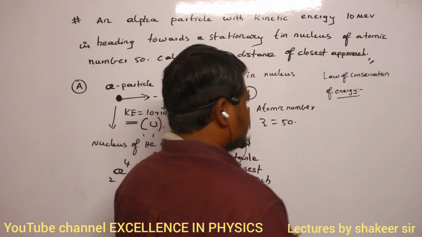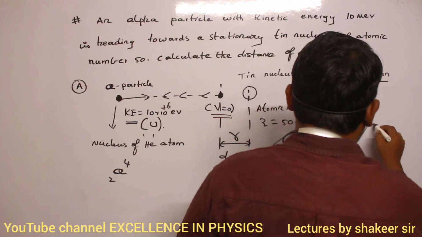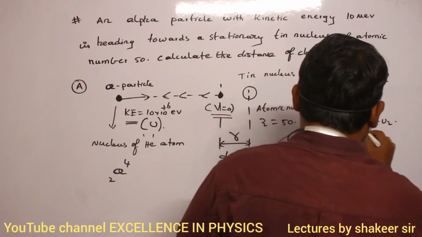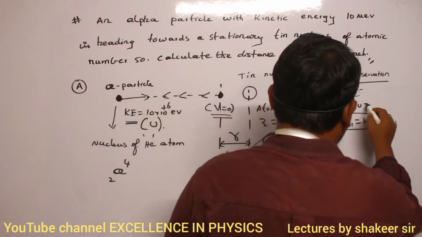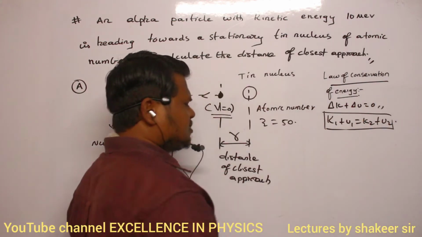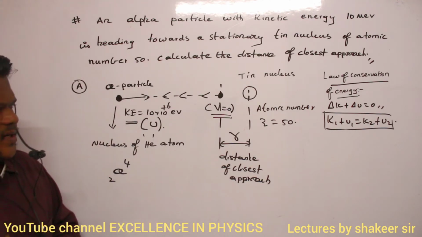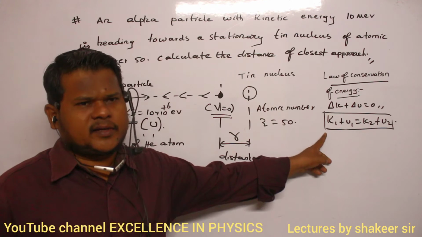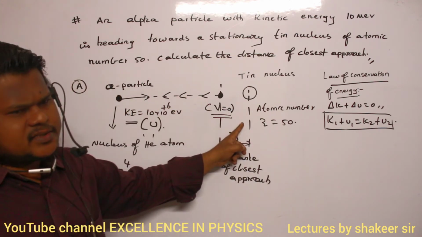What is the law of conservation of mechanical energy? K1 plus U1 is equal to K2 plus U2. This relation we can use. Or I can say delta K plus delta U is equal to 0. This is another form of K1 plus U1 equals K2 plus U2. What is K1? Initial kinetic energy. So out of these two particles, which one has initial kinetic energy?